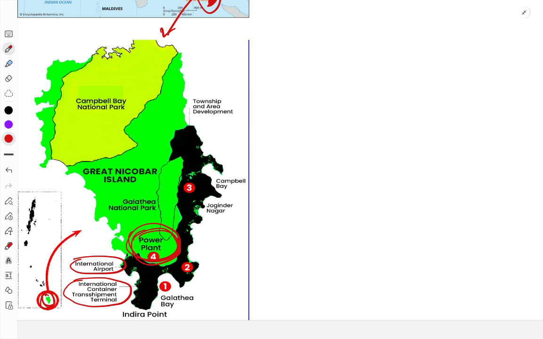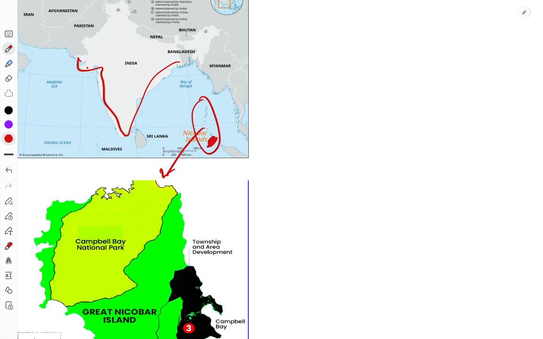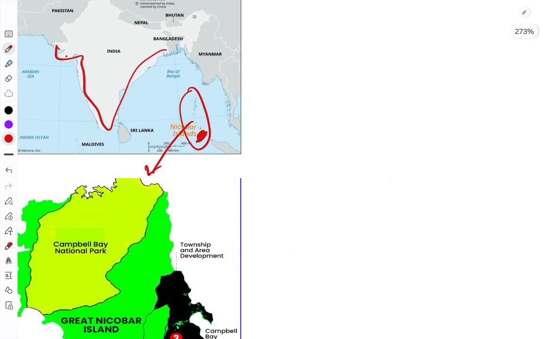Now, what is transshipment? Suppose a product is going from Visakhapatnam towards Singapore. The route is like this, so this is a long distance, right?